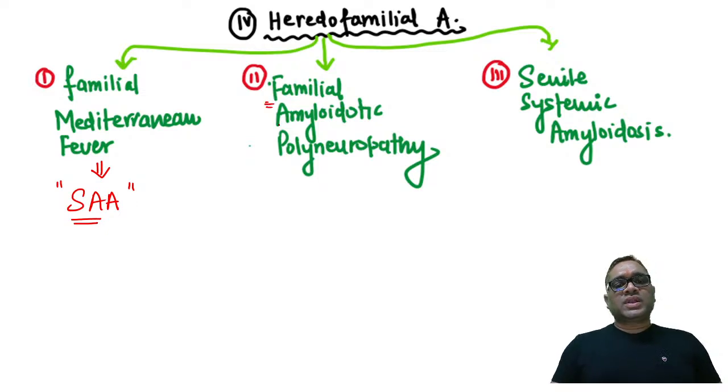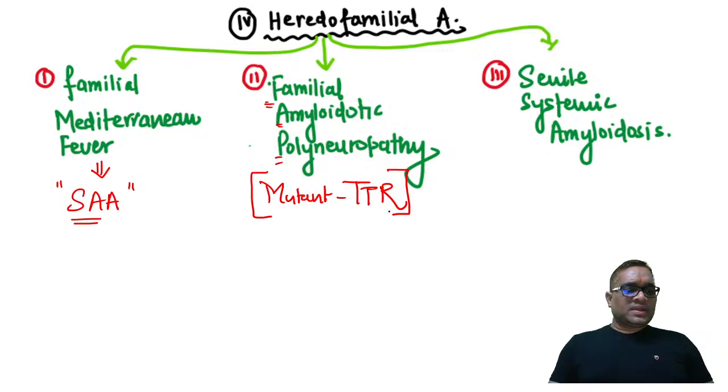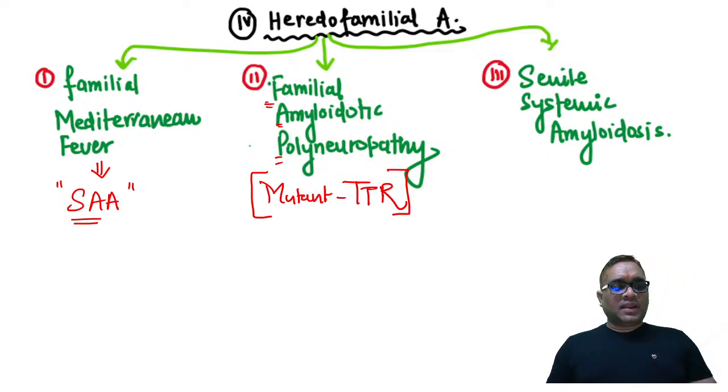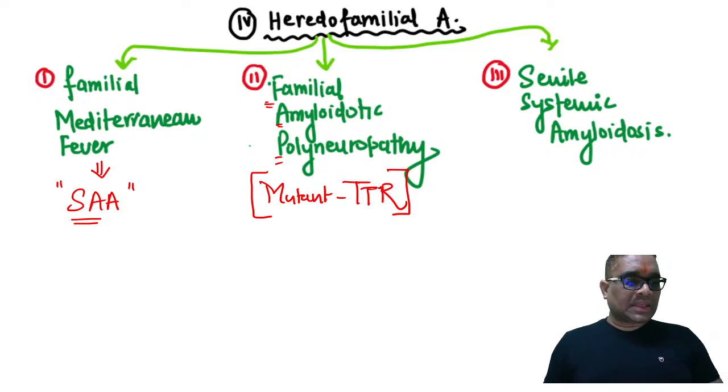Familial amyloidotic polyneuropathy has mutant transthyretin, that is mutant TTR. If you remember, this was one of the options I gave. So that is the mutant transthyretin we see in familial amyloidotic polyneuropathy.